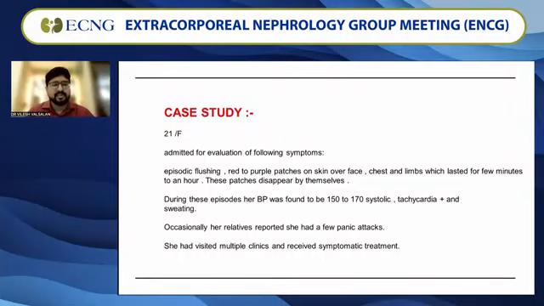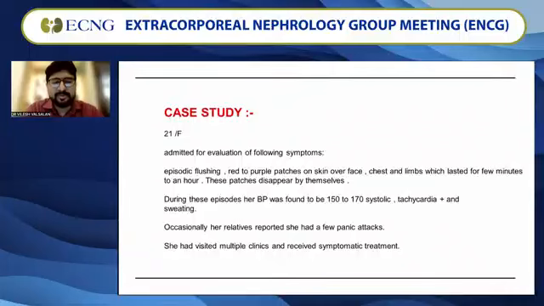So that brings us to a case study. This is a 21-year-old female from Bihar, admitted for evaluation of episodic flushing, with red to purple patches on the skin over the face, chest, and limbs, lasting a few minutes to an hour. These patches disappear by themselves, so by the time we are called in to see the patient, if you are present at the right time you see them; if you go later, they are not there.